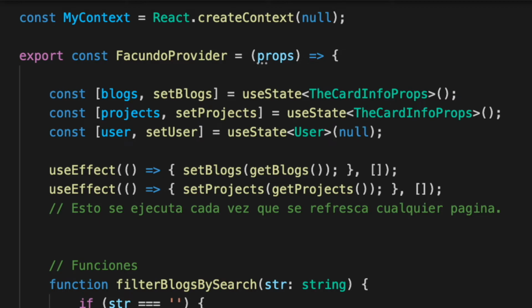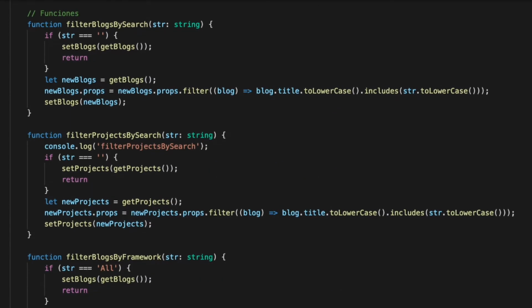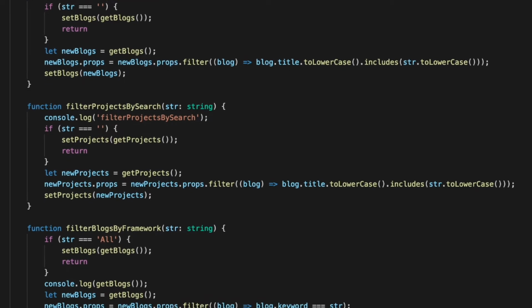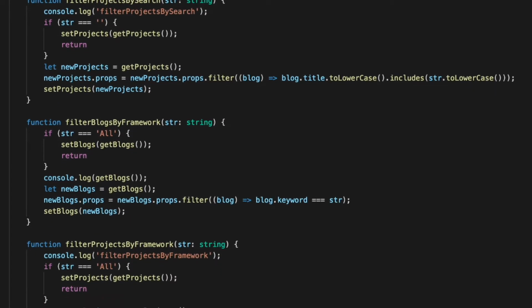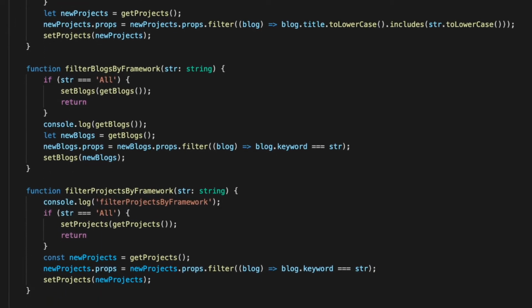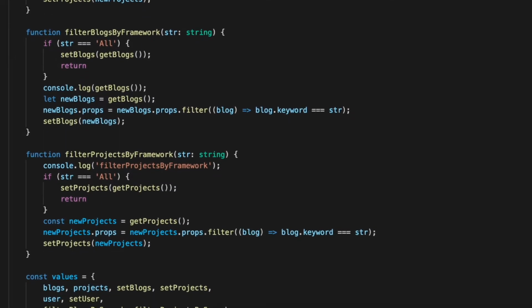After that, using another hook of React called useEffect, I will be able to set all the blogs and projects when every page is refreshed. After that, I made some functions to handle all the filtering of these cards, including the filtering by search and the filtering by some keyword.